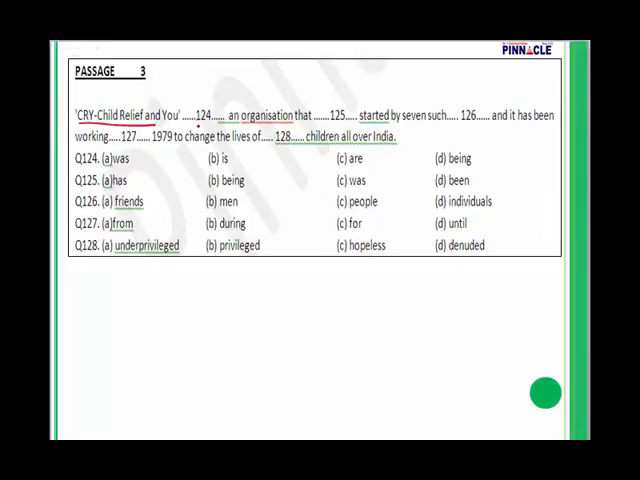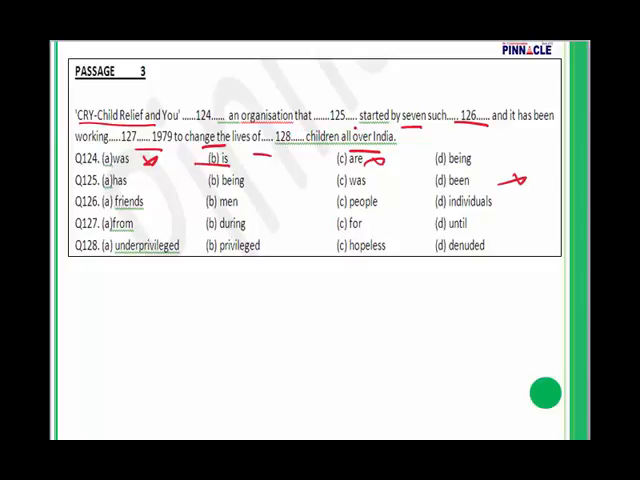Cry, Child Relief and You dash an organization that dash started by 7 such dash and it has been working dash 1979 to change the lives of dash children all over India. Question number 124 to question number 128. Let's go with 124. Child Relief and You is an organization. It's still there, it wasn't was, are or being. Very simple. Singular subject, singular verb. Child Relief and You is an organization that was started.